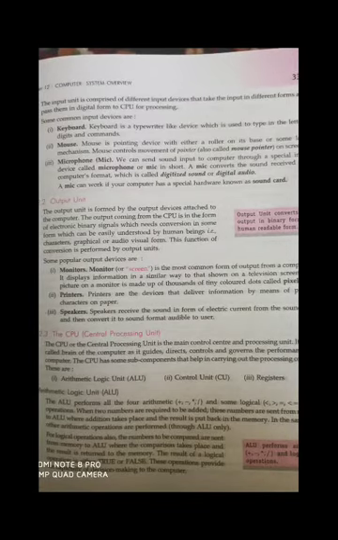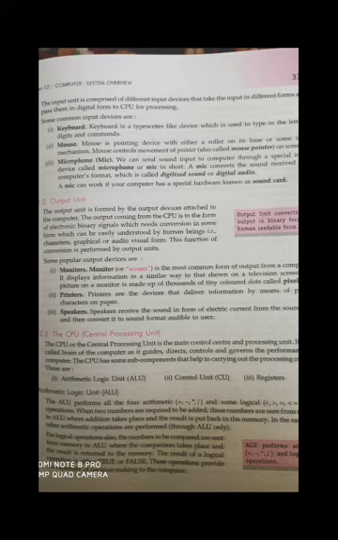Now the various input devices are keyboard, mouse, and microphone. Keyboard, you all know. Mouse, you all know. Microphone, in short, is written as mic. A microphone is generally used to record the voice of the user. The computer converts the voice into a digital signal, and this digital signal can be stored in the computer in the form of binary information.